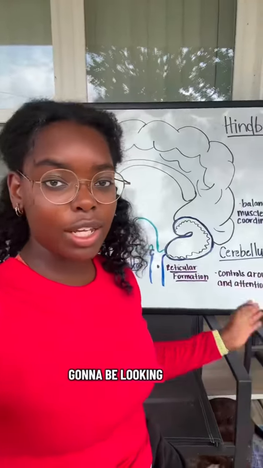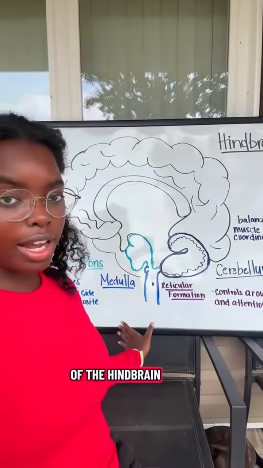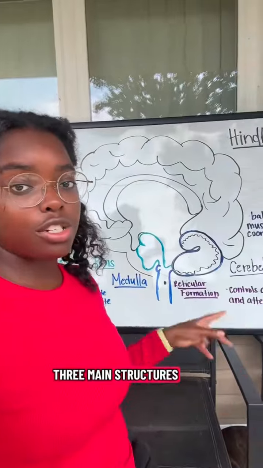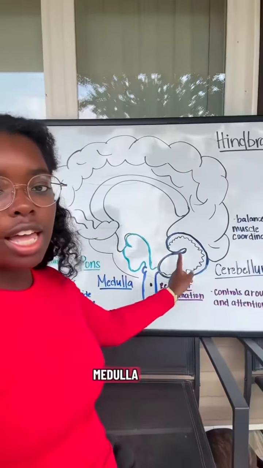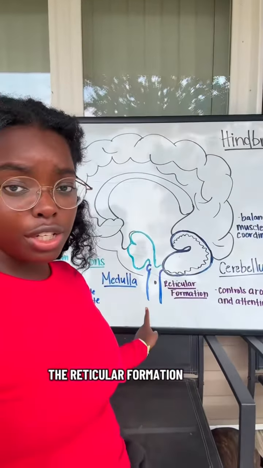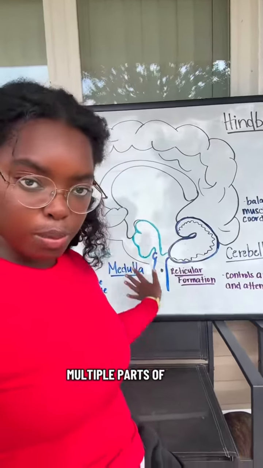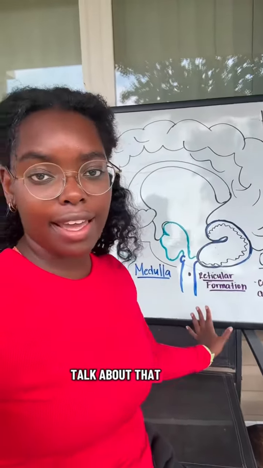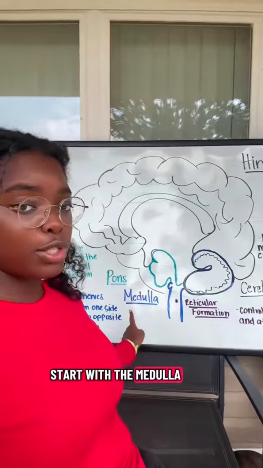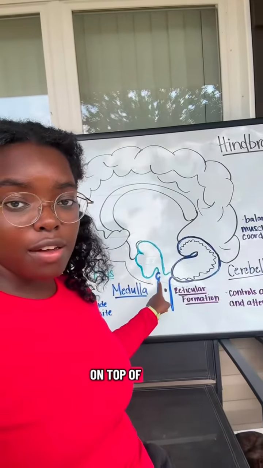Okay, today we're going to be looking at the structures of the hindbrain. The hindbrain has three main structures: the pons, the medulla, and the cerebellum. The reticular formation usually goes through multiple parts of the brain, but we'll also talk about that here too. So we're going to start with the medulla, which sits right on top of the brain stem.